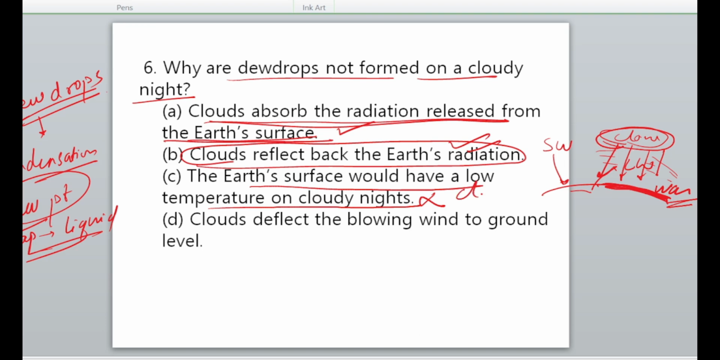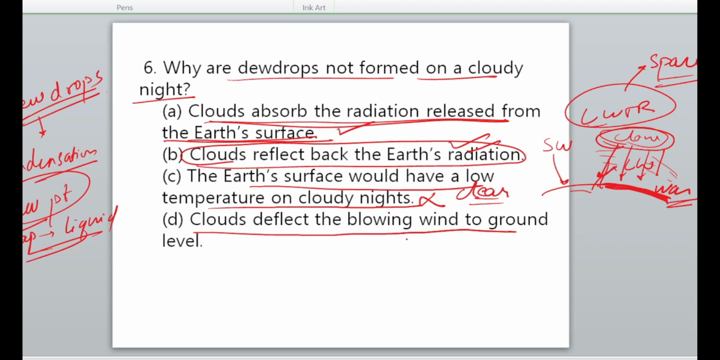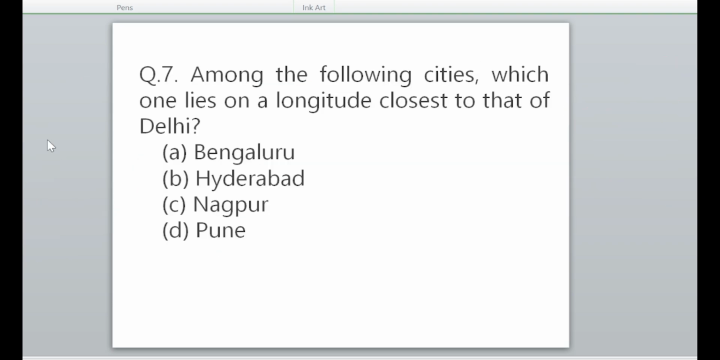Low temperature needs a clear sky. If the sky is clear, what will happen? These radiations, the long wave terrestrial radiations, will get enough time or no hindrance in escaping to space and thus cool the Earth's surface. Then, clouds deflect the blowing wind to ground level. This is again an absurd statement. So the best option will be B. ठीक है? Okay, next question.